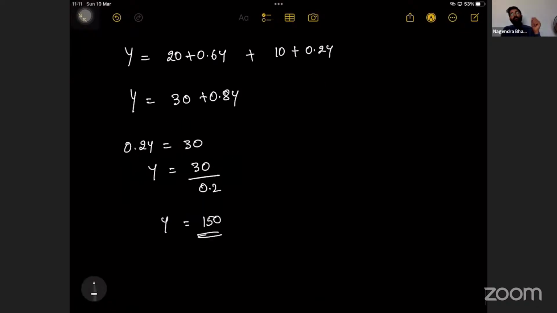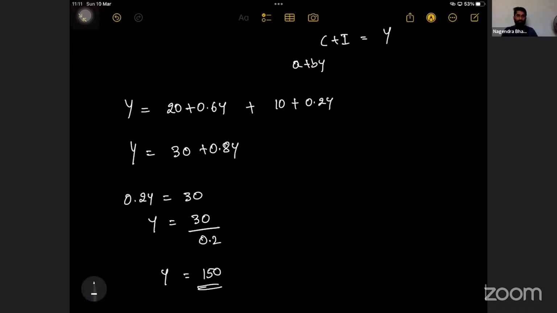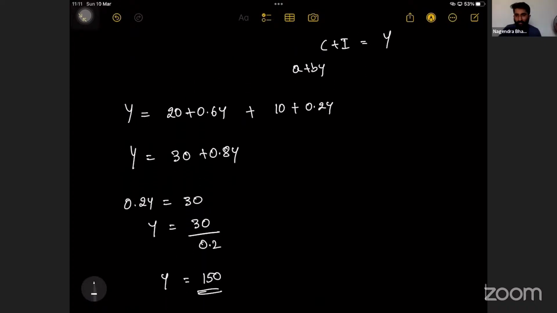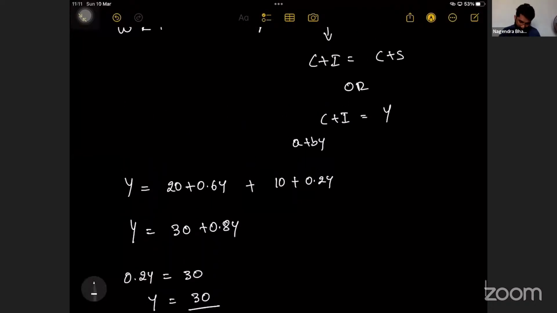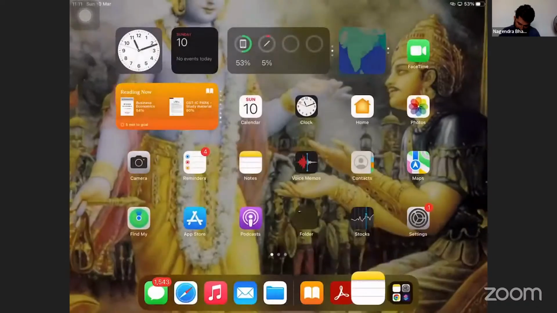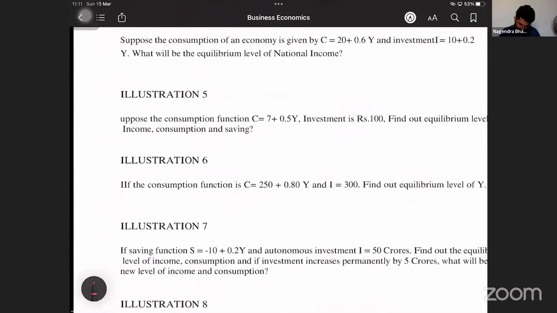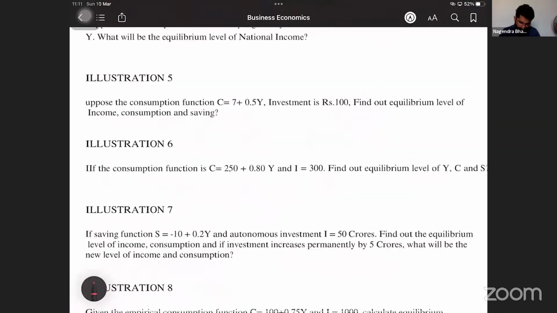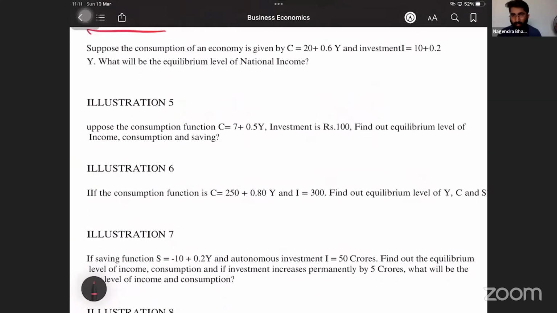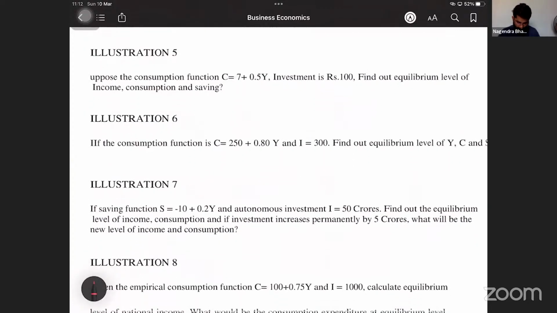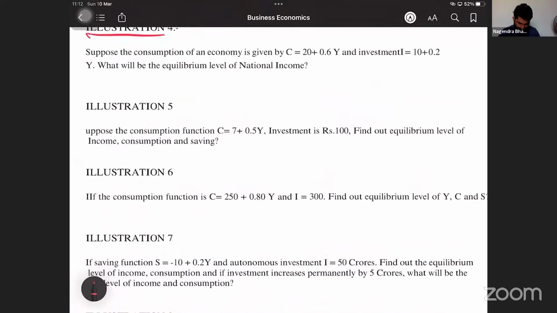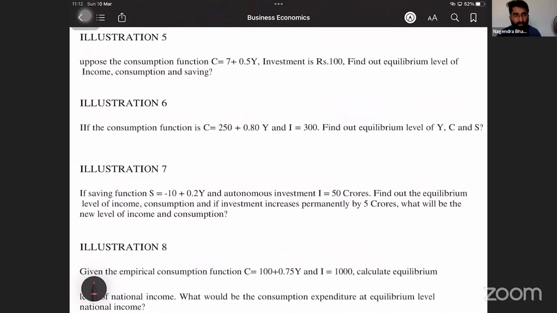Mathematics it is, right? Mathematics, sir. Okay. Next one. See the other illustrations 5, 6, 7, 8. All these illustrations I have taken from your study material, so please refer to those questions or take a screenshot. Take a screenshot and solve this. Please do solve these questions. Silly questions are there. People, solve these questions.